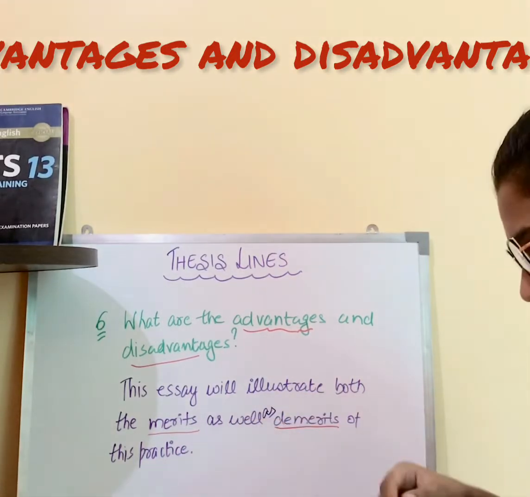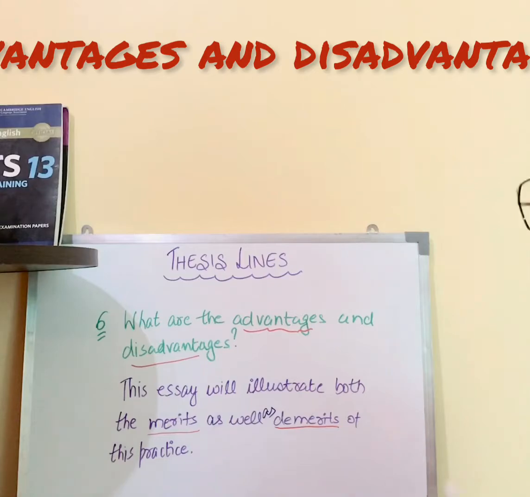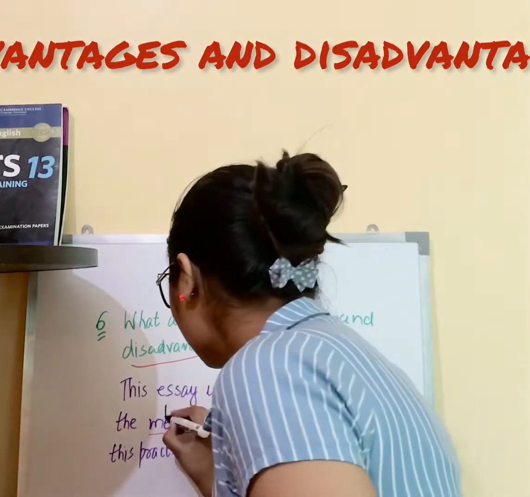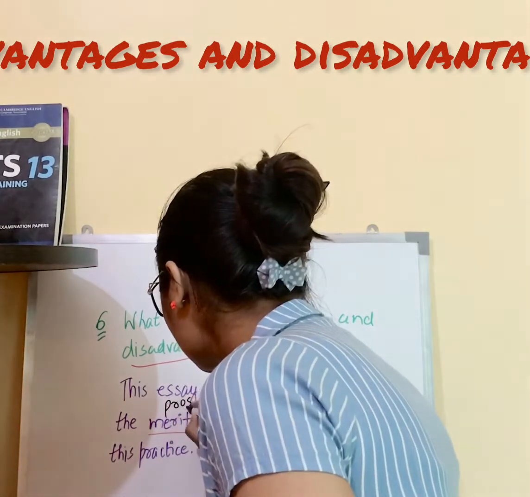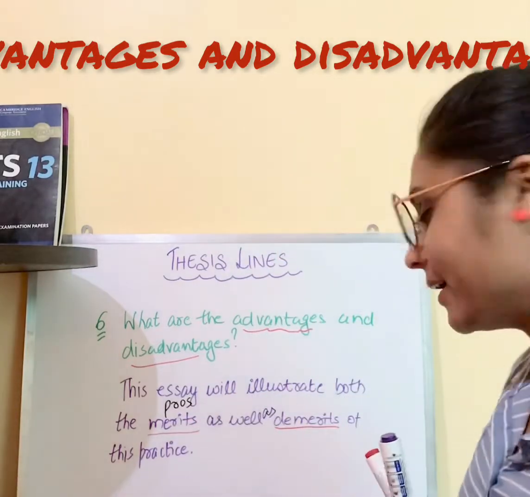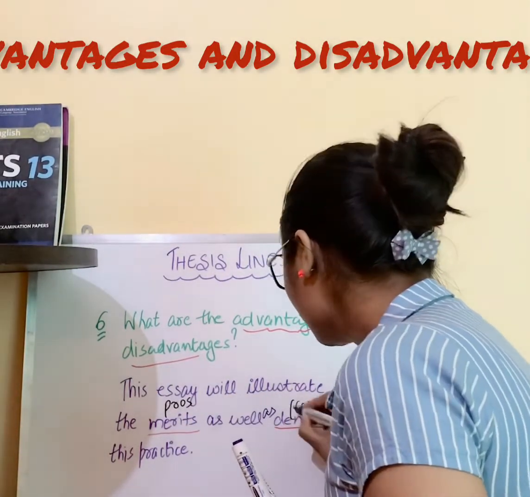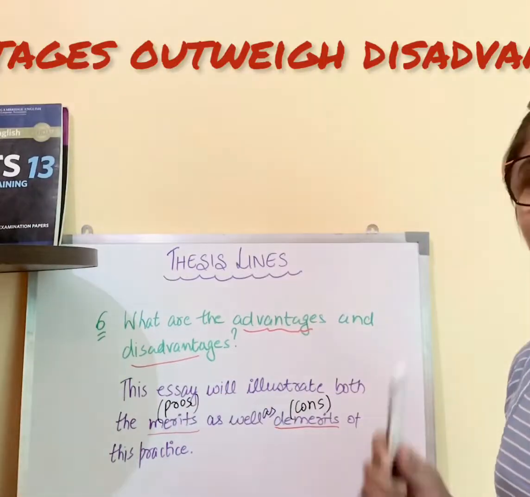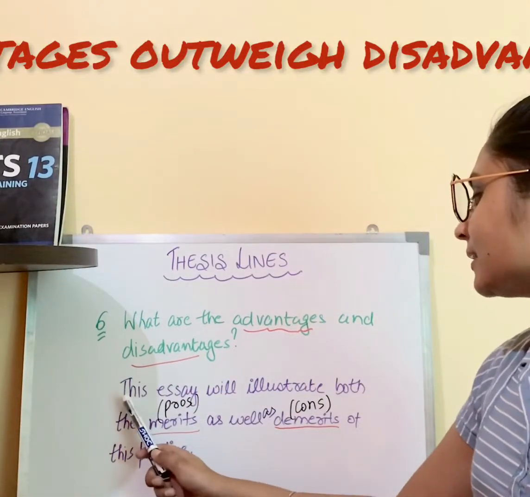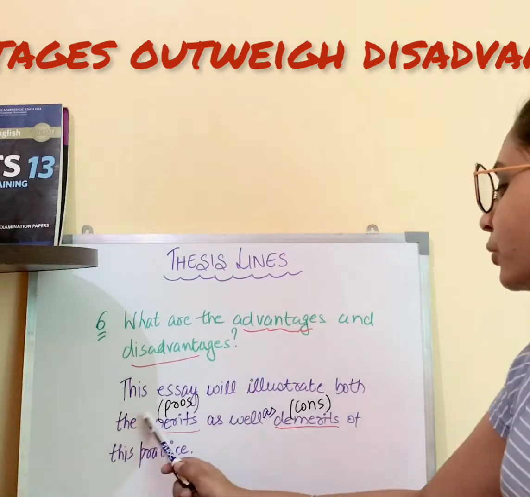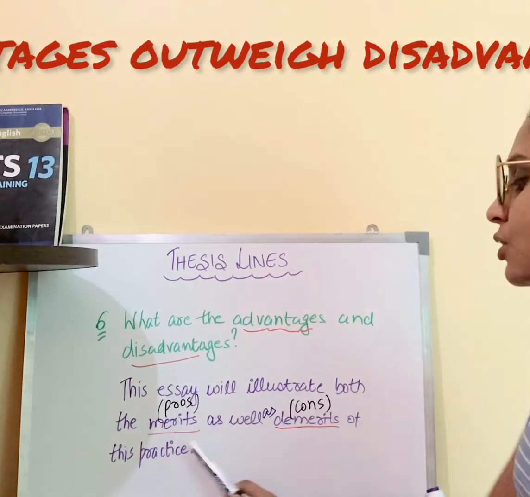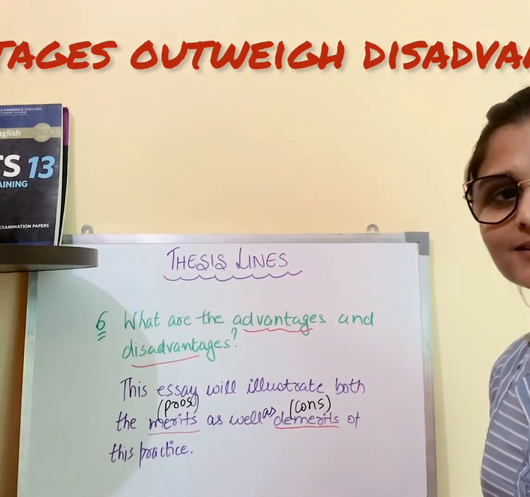Even in the place of merits and demerits, you can add pros, which is a synonym of merits, and even cons in the place of demerits. Then our thesis line would be, this essay will illustrate both the pros as well as cons of this practice.